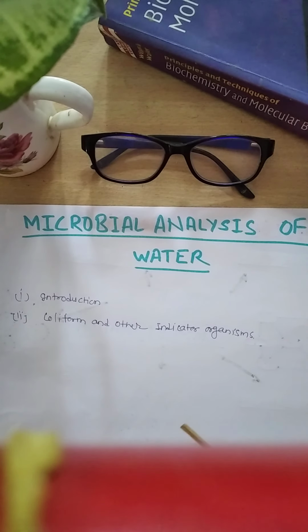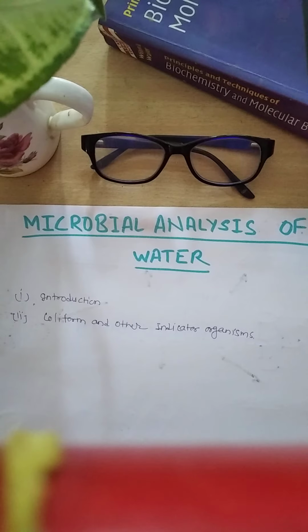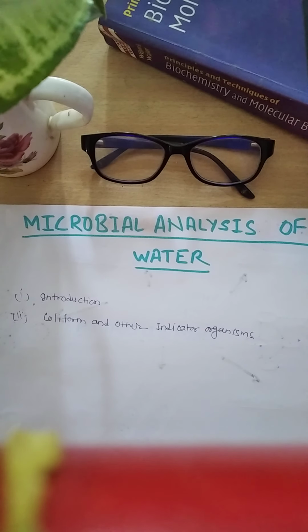Okay. Now, what are actually these indicator organisms? Coliform is a term used to denote a group of gram-negative bacteria that can ferment lactose with a production of gas within 48 hours at either 35 degrees Celsius or 44 degrees Celsius.